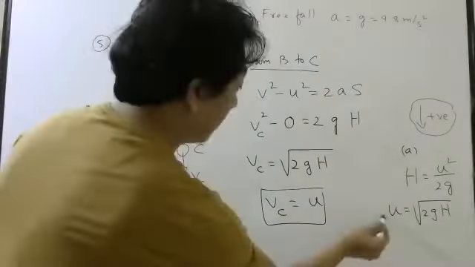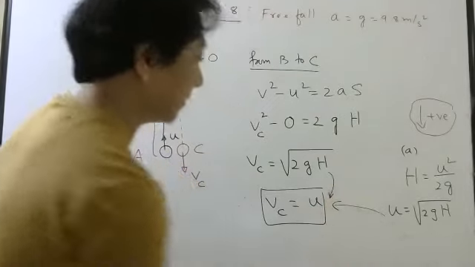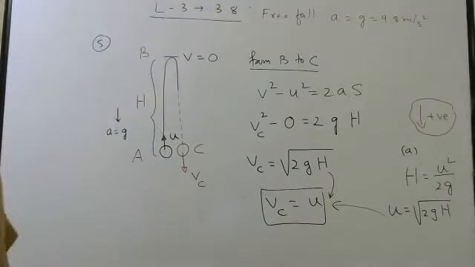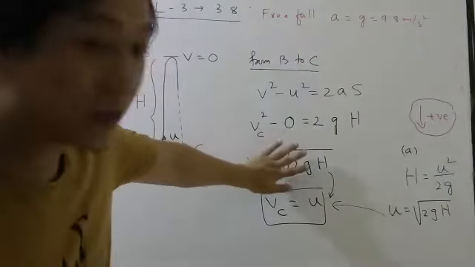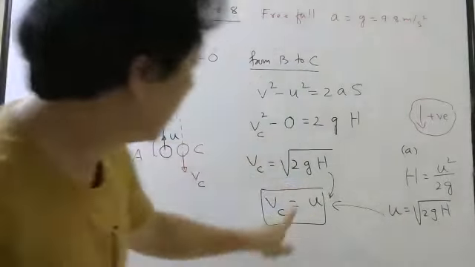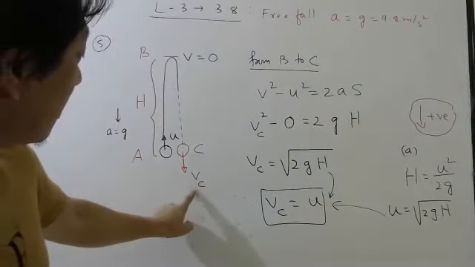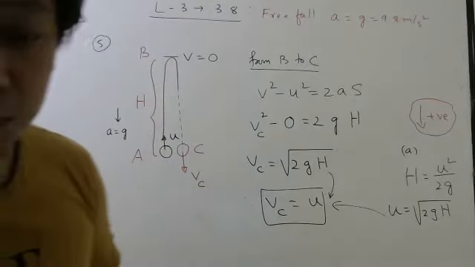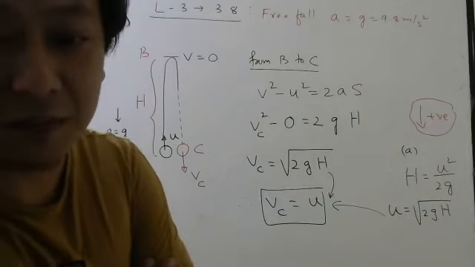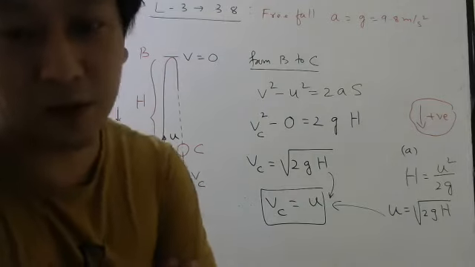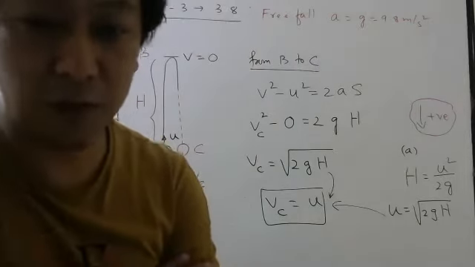By comparing the previous part and this solution, you can see this vC is same as this u. Magnitude is same. What will not be same? Direction will not be same. One will be upward, one will be downward.